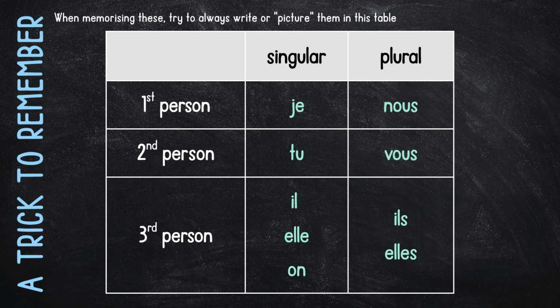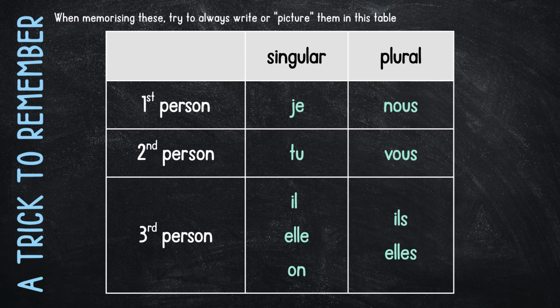When you're in the second person, I'm talking to someone. I might be talking to one person. That would be either tu or vous, depending on who it is. I might be talking to multiple people. That would be just vous. But again, if I'm talking to just one person and I'm friendly with them, that would be tu. If I'm being formal, that would be vous. But in both of those cases, I'm talking to someone.